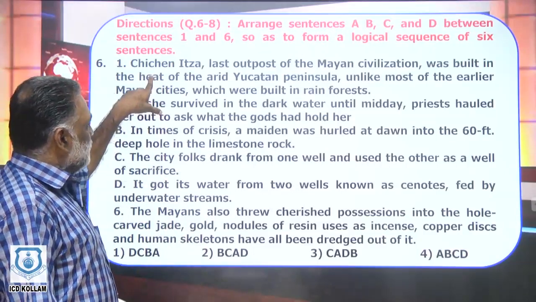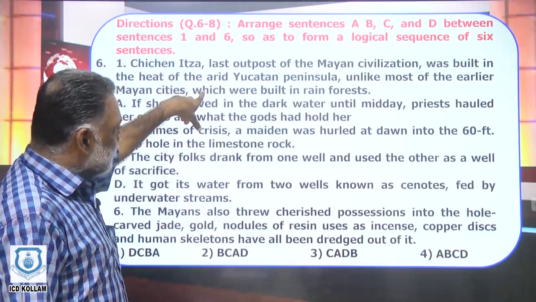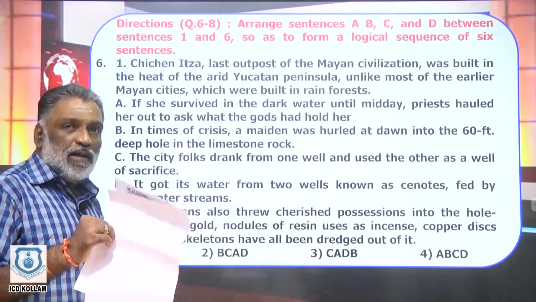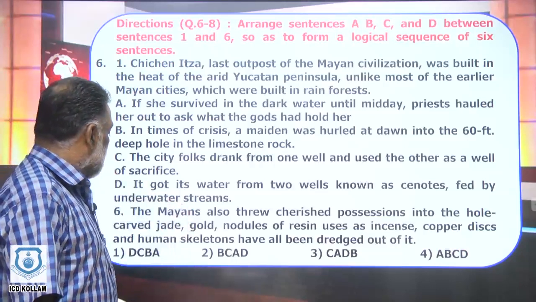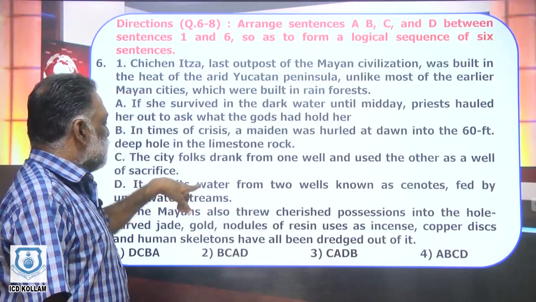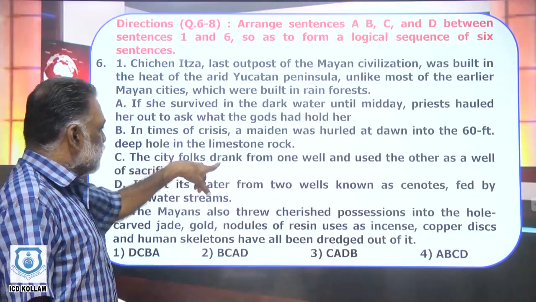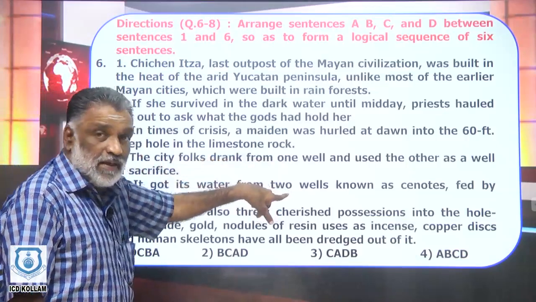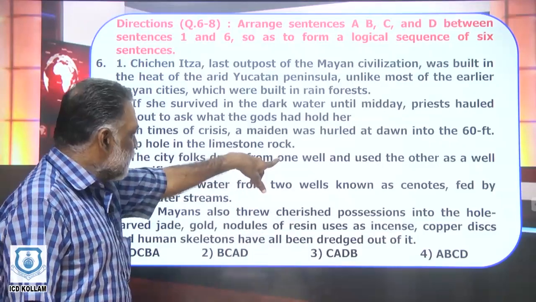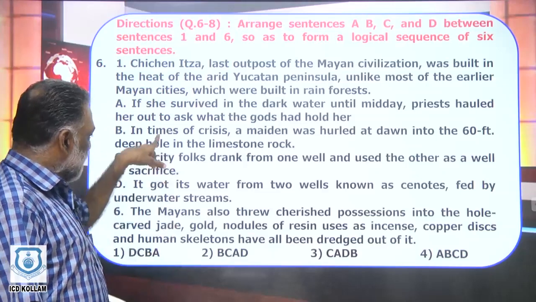The opening sentence speaks of Chichen Itza, which was built in the desert area, unlike other areas which were built in water-rich surroundings. What does the second sentence say? D. It means Itza got its water from the two wells. What does the next one, C, say? The city drank from one well. Two wells were mentioned in the previous sentence. Now the third sentence says they drank from one well and used the other as a sacrifice.